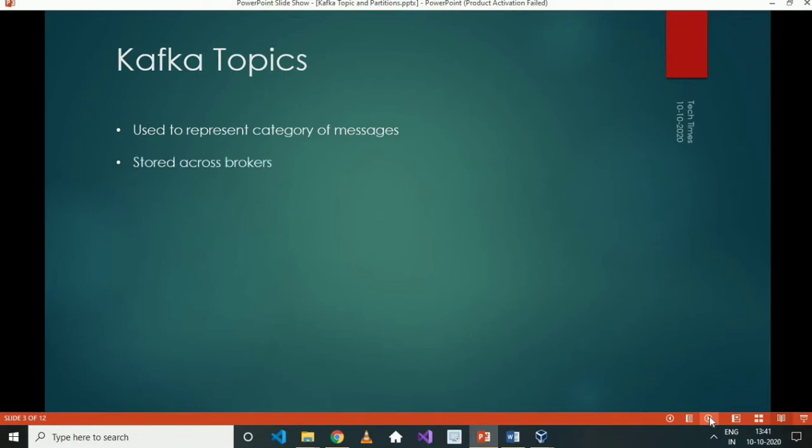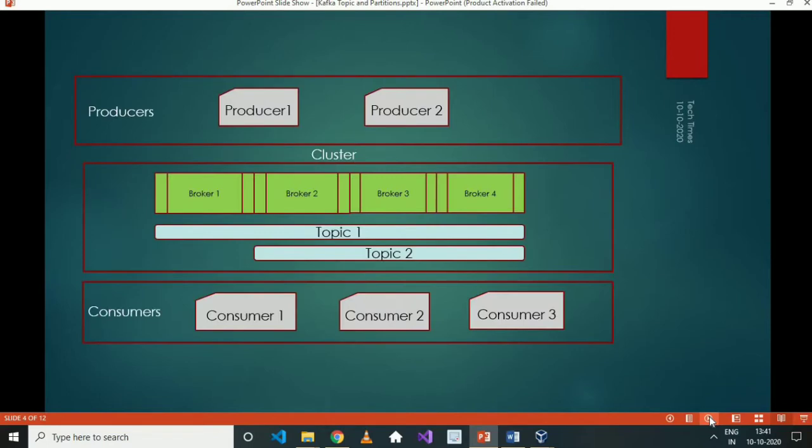As a consumer or a producer, you don't really care about how topics are distributed across the cluster or how they are internally handled. You just publish to or consume from a specific topic using the name itself. However, internally they are physically stored on brokers in the form of logs, which I will show you later in this course.